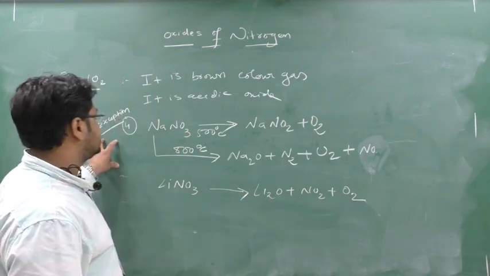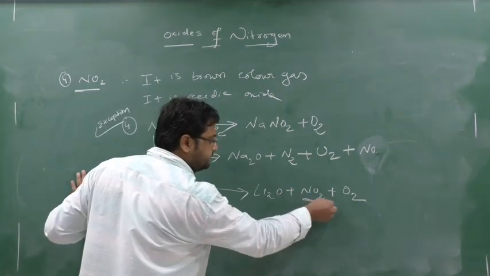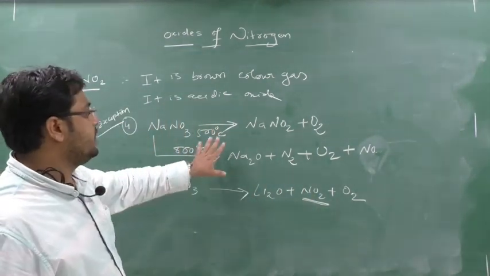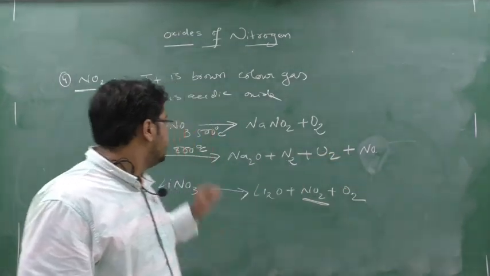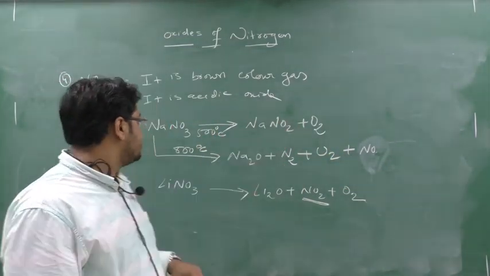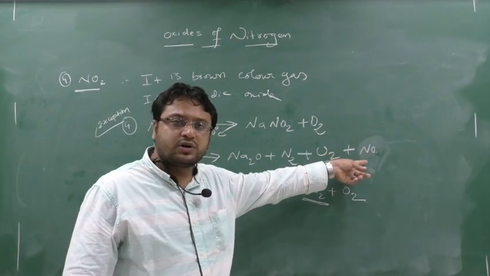See, this is the exception: if you heat lithium nitrate, you will get nitrogen dioxide. But if you heat sodium nitrate, however much you heat, you will not get nitrogen dioxide. If you heat at 500 degrees Celsius, it will form sodium nitrite and oxygen. But when you heat at 800 degrees Celsius, nitric oxide will come.